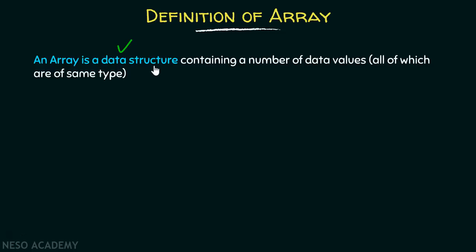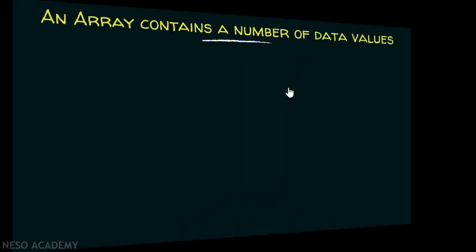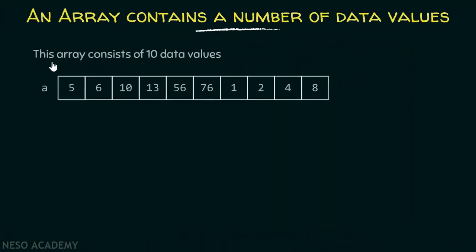Let's come to the next part. It contains a number of data values. What does it really mean? This array consists of 10 data values, all of which are integers, and each value is stored in a separate block of memory, right?